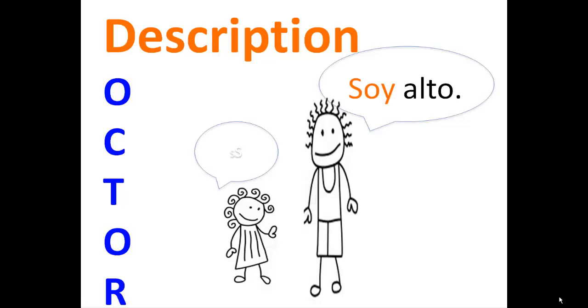Description. Soy alto. Soy baja. These characteristics of your physical self, when you're describing how your hair looks or whether you're tall or short, thin or fat, those are pretty difficult to change quickly. And they are what people think of you all the time. That is the permanent aspect of your physical being.